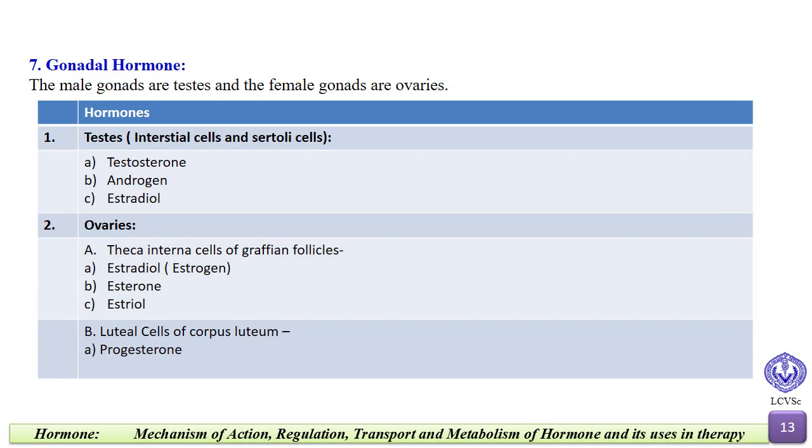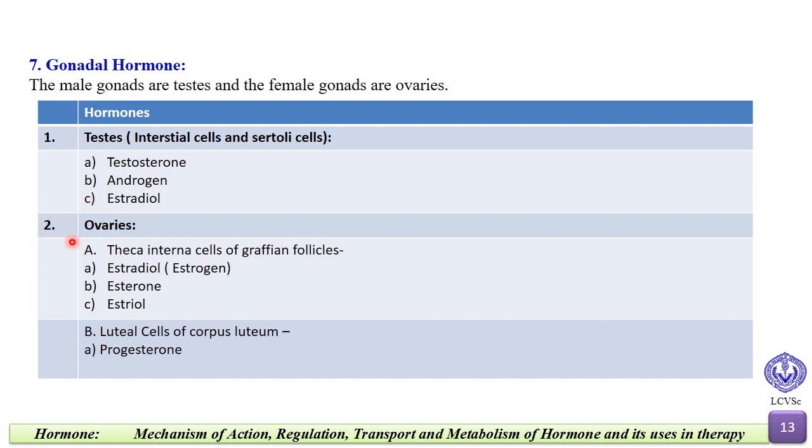Now we will see the gonadal hormone. The male gonads are testes and the female gonads are ovaries. So let us see the hormones. First we will see the hormones of testes. They are testosterone, androgen and estradiol, that is also called estrogen.